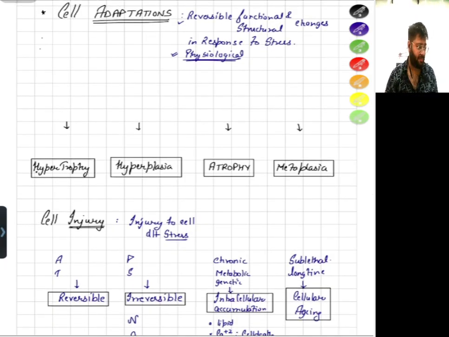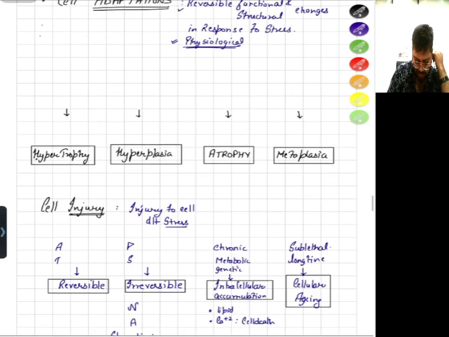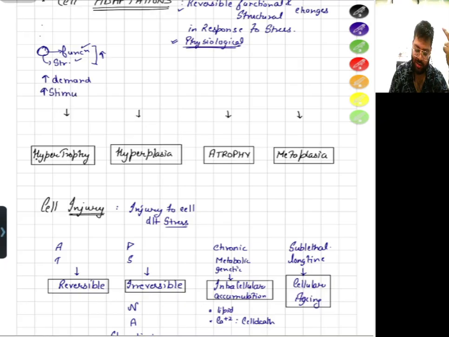So these are adaptations. How will the adaptation occur? We will discuss them. See, let's say there is an increase in demand on a cell. This is a cell, and it does some function. It has its structure. There is an increase in demand of its function or its structure, or an increase in stimulation for growth, that you should get bigger.